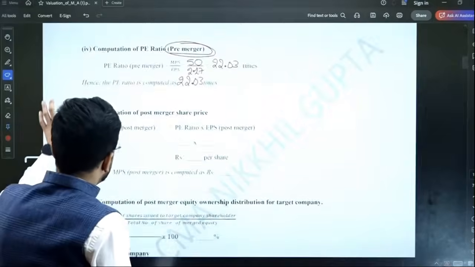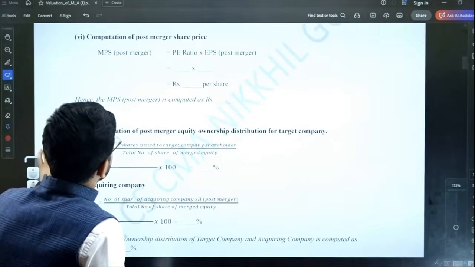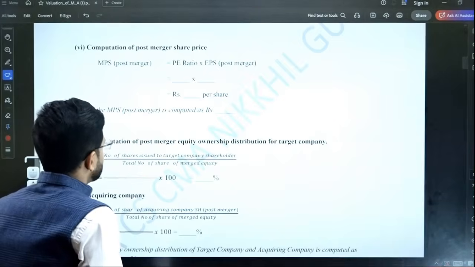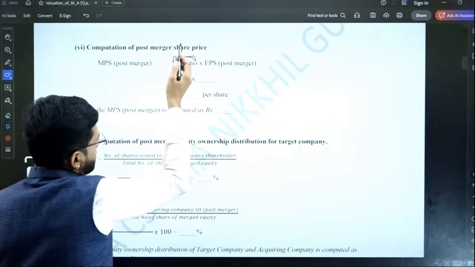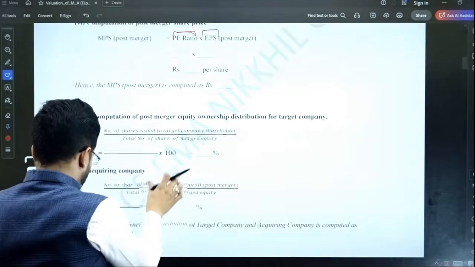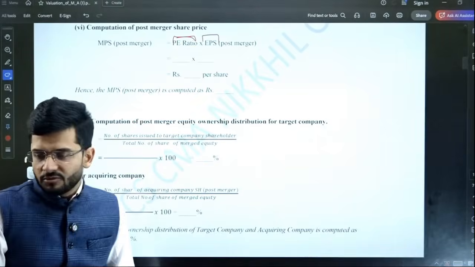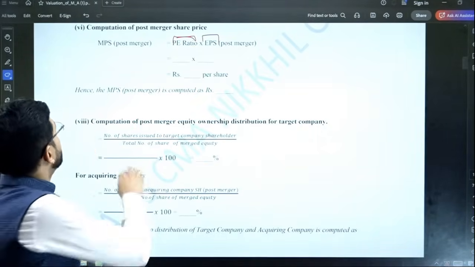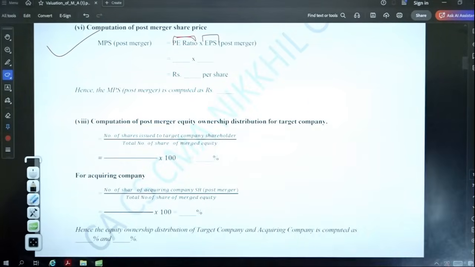Okay. Last is computation. Last 2 points. Computation of post-merger share price. You have to compute the post-merger share price. What is the share price post-merger? So PE ratio post-merger, which is the same as the pre-merger PE ratio, and EPS post-merger. This you compute yourself, guys. And even this part, computation of post-merger equity ownership distribution, both of these you calculate yourself. So first you calculate point number 6 yourself, and then I'll be able to tell you point number 7. Okay.